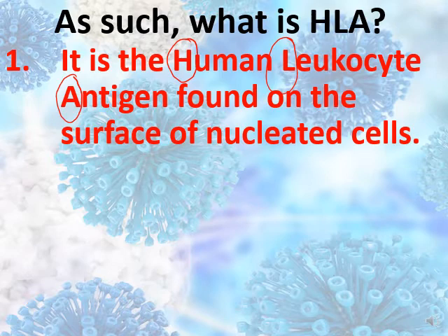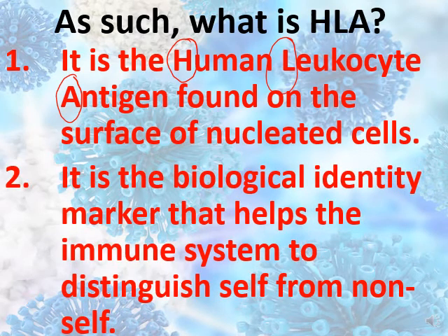What is the role of HLA? Why do we have to have HLA? HLA is the biological identity marker that helps the immune system to distinguish self from non-self. Let's say, for example, we have football clubs, Real Madrid and Barcelona. Both of them have different logos. This is the logo for Real Madrid and this is the logo for Barcelona. So these two logos are different.